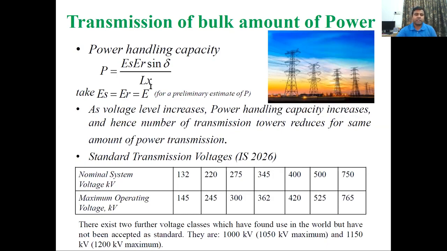And L will be the length of the transmission line in kilometer. So for preliminary estimating the power handling capacity, we are assuming that sending end voltage is equal to the receiving end voltage, which is equal to E. So power will be equal to E square sine delta upon Lx. So as the voltage level E increases, the power handling capacity increases, and hence the number of transmission towers reduces for the same amount of power transmission.